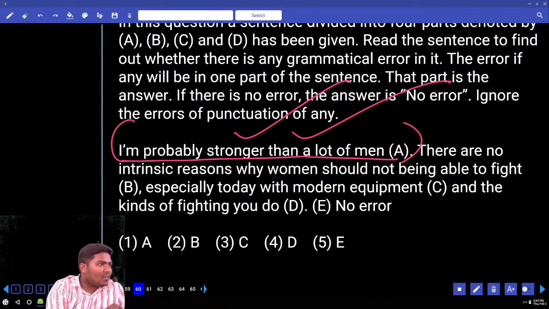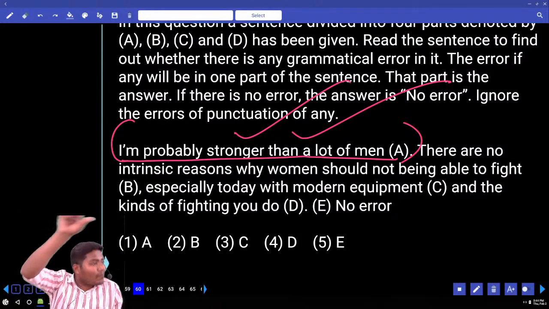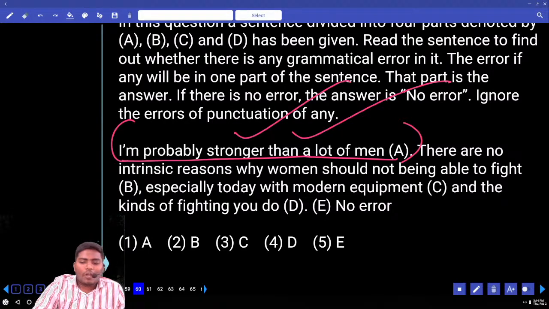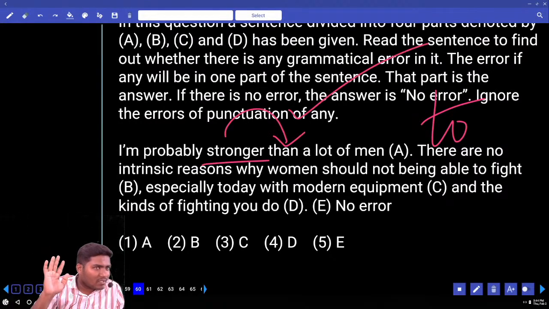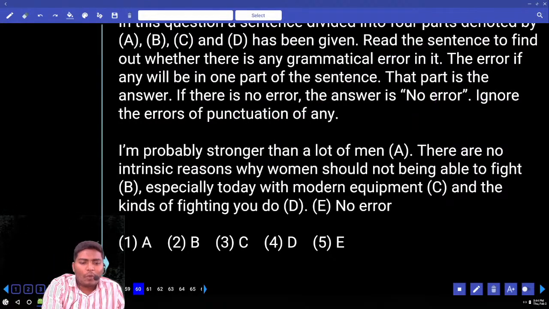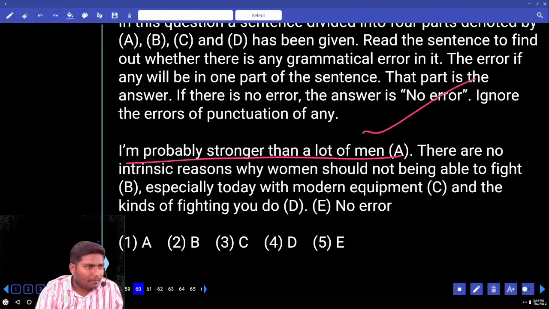Adjectives which are derived into English from the Latin language cannot be used with "than"; they must be used with "to", just like senior to, junior to, prior to, inferior to, superior to, prefer to. Here "stronger" is followed by "than", which is absolutely fine. Now, I am probably stronger than a lot of men.